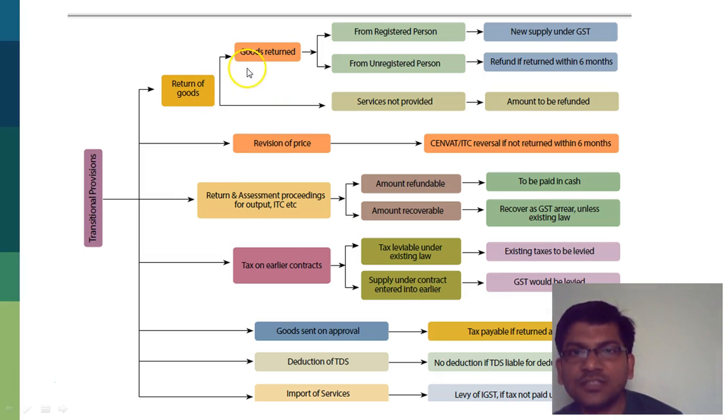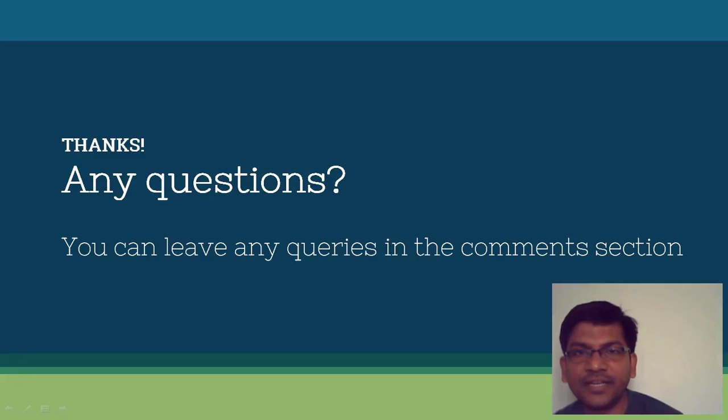As far as return of goods is concerned, goods returned from a registered person go into the new regime. From an unregistered person, you get a refund in case they are returned within 6 months. In case services are not provided and you've made the payment, then the amount is to be refunded by the government. For revision of prices, it will be the CENVAT or ITC reversal in case it's not within 6 months. Goods sent on approval: tax is payable if returned after 6 months. Deduction of TDS: no deduction if TDS is liable for deduction under existing law, and so on. So those are the nitty-gritties of it.